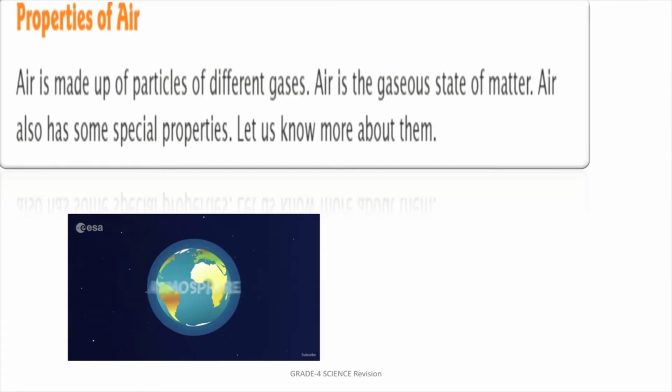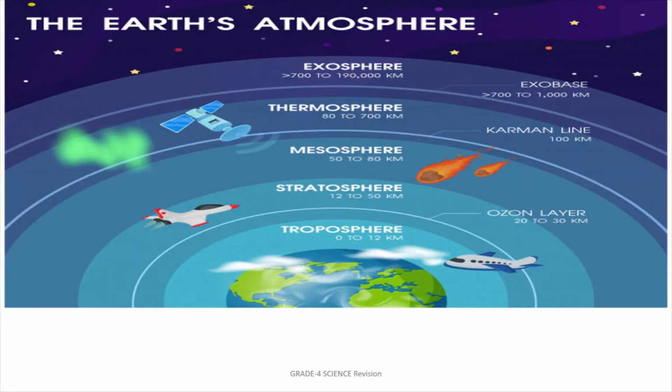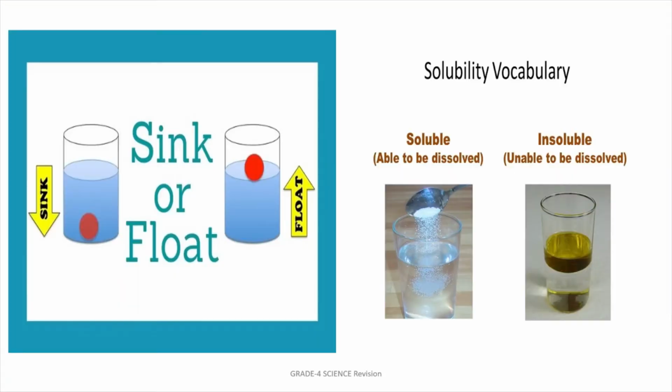Then we have seen about an important factor which is the atmosphere. The atmosphere of the earth is divided into various layers. The first layer is the troposphere, then comes the stratosphere, then mesosphere, thermosphere, and the last layer is the exosphere. Different layers have different functions to follow. So all these 5 layers combine and form the Earth's atmosphere.